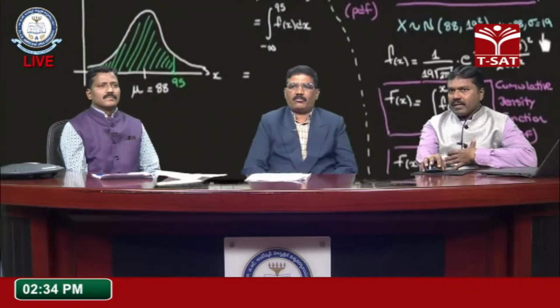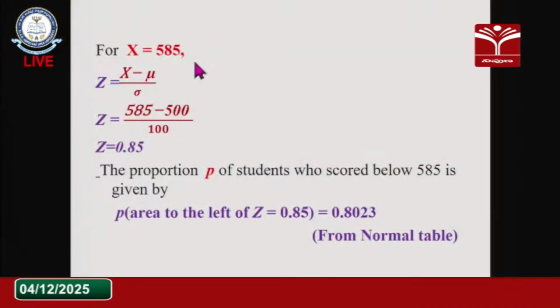Now, for our calculation, what is the first step? My X value is transformed to Z. I know the formula, the standard formula: Z is equal to X minus mu by sigma. My X value is 585. This score is substituted in Z. So Z is equal to 585 minus 500 by sigma.